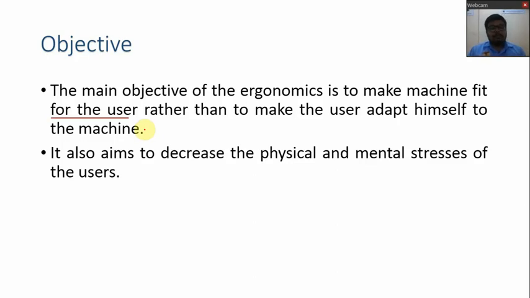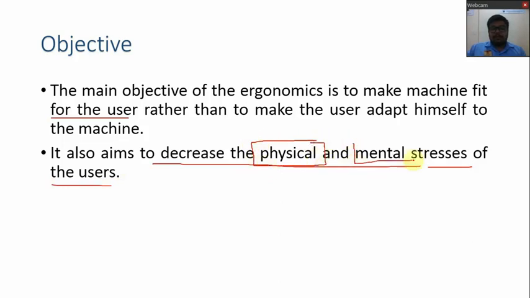It also aims to decrease the physical and mental stresses of the users. So again same thing, physical and mental things are also considered in the ergonomics. Many times you will find that in some of the machines, suppose we want to generate 1000 Newton force, many machines have a hydraulic system that is very friendly with men.